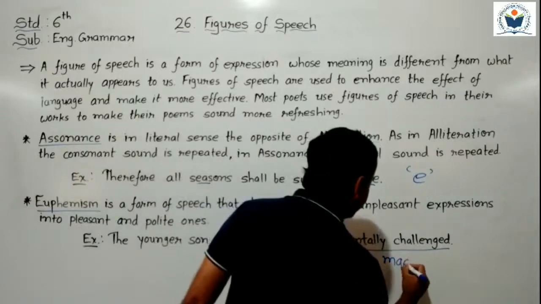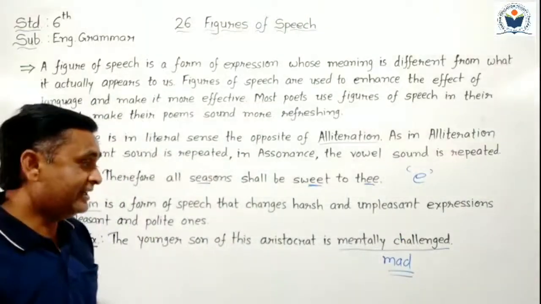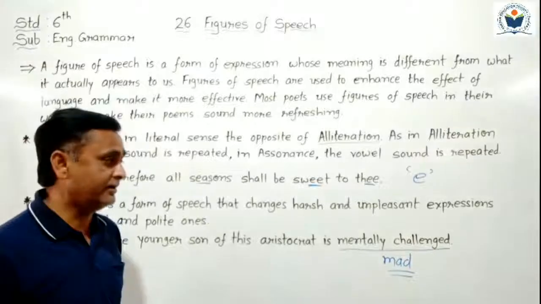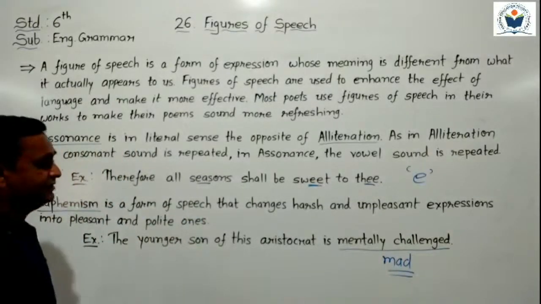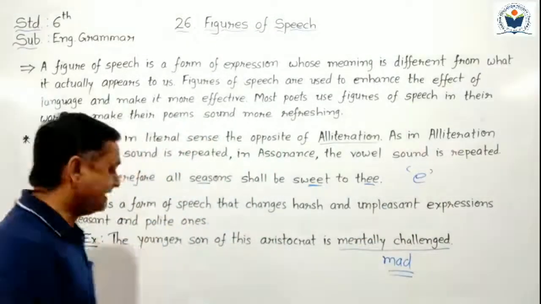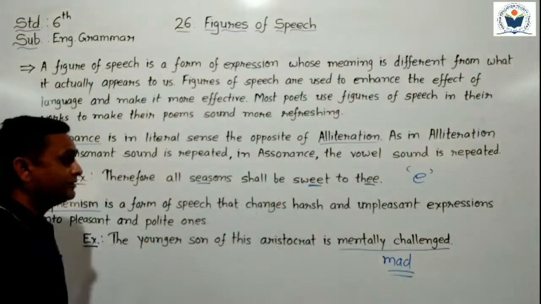We can say a mad person. We could call him mad, but mad is a harsh and unpleasant word. Instead of mad, we put here the polite and pleasant phrase, mentally challenged. So this example is given for the euphemism figure of speech.